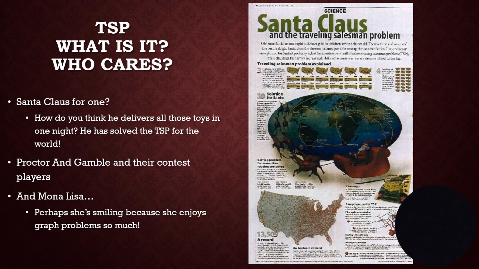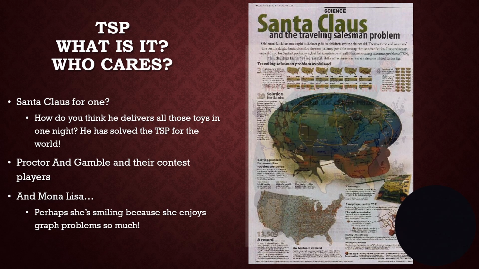All right. What is the TSP, the traveling salesman problem, or the traveling salesperson problem, as they say in modern day? It's a problem that is actually so simple you can explain it to a 5-year-old. You have a bunch of locations, and someone has to visit every location. They're going to start and end at the same place. They cannot visit any place twice. So over here, you can see the map of Santa Claus. Santa Claus has a traveling salesperson problem. He has to visit all these places on Earth every night, every Christmas, and he has to get there.